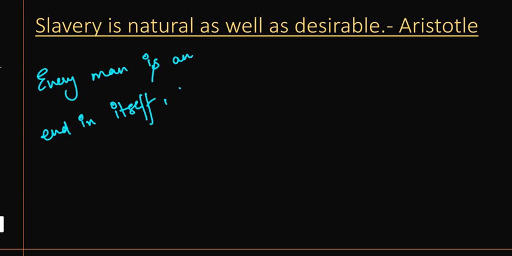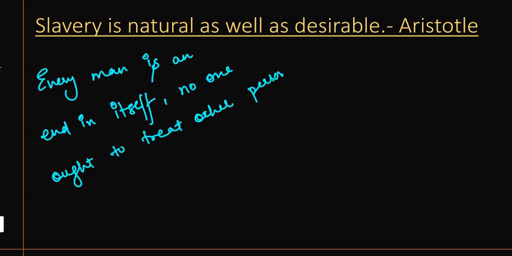Hence, no one ought to treat another person as a means to an end. So what we were trying to study in slavery is how Aristotle was trying to justify his institution of slavery.